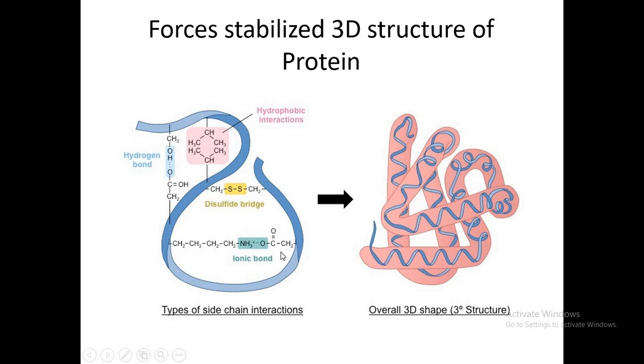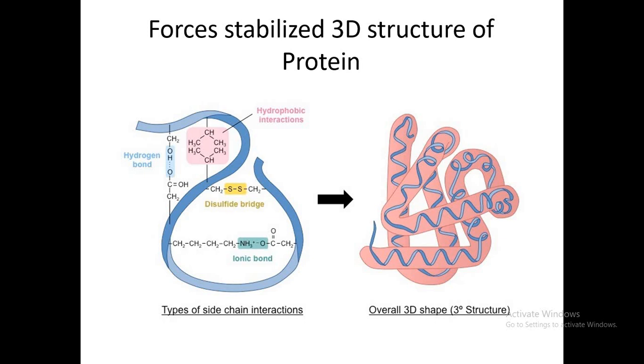This protein could have all types of amino acids: positively charged, negatively charged, hydrophobic, hydrophilic.